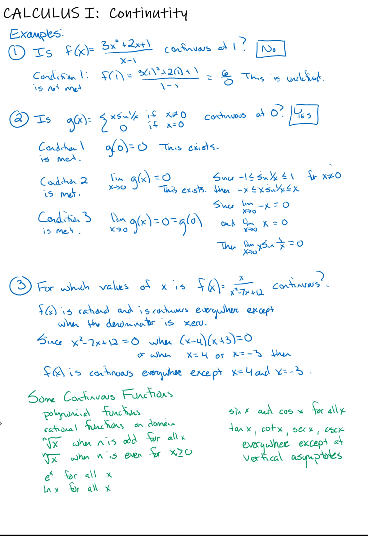All right, a few other functions. e to the x is continuous everywhere, as is the natural log of x. Those are inverses of one another, so those work nicely. Sine and cosine functions are continuous everywhere. Now, tangent, cotangent, secant, and cosecant functions are continuous everywhere they're defined. However, they do have some vertical asymptotes, so that is where they would be discontinuous. I'm hoping that might help. So there you go, a few things on continuity. Enjoy.